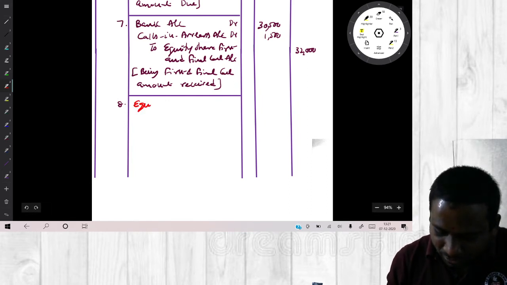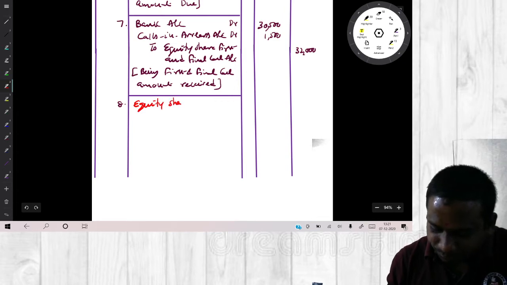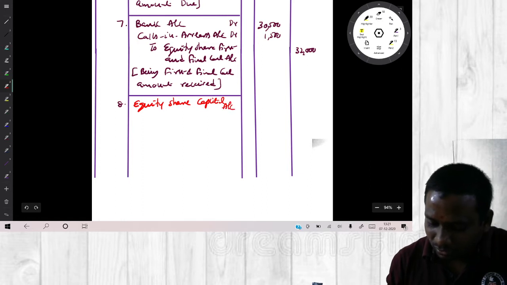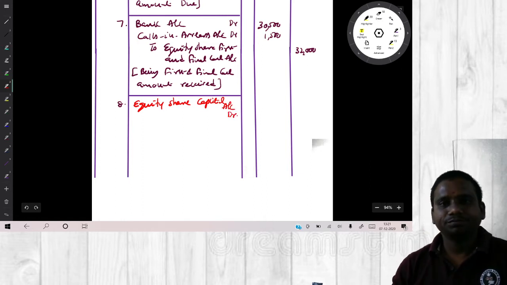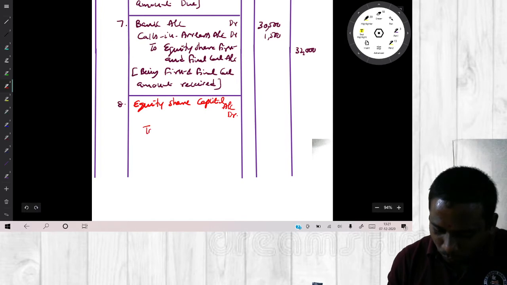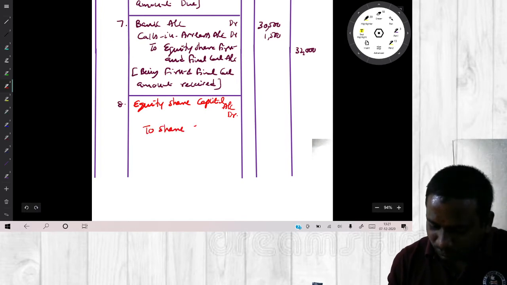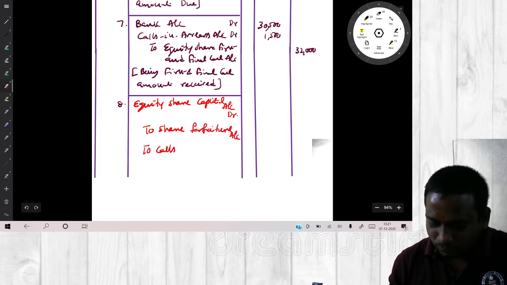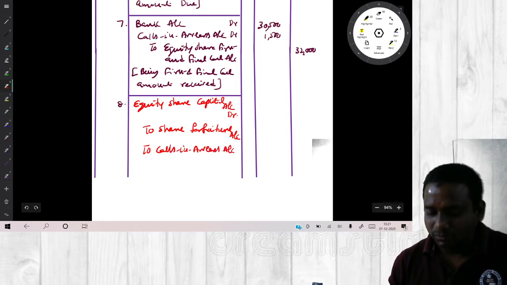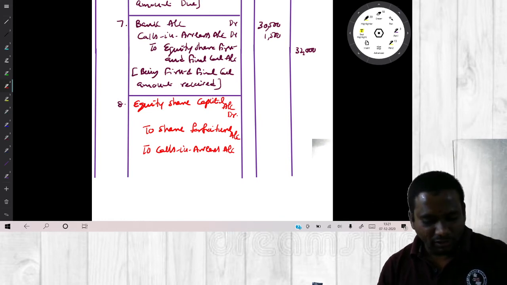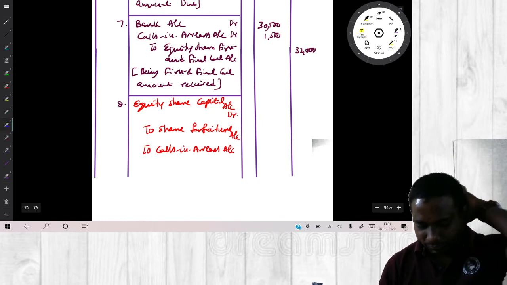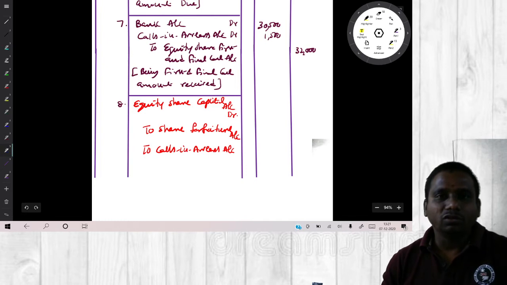Equity share capital account debit to share forfeiture account, to calls in arrears account. Sir, the entry is fine. Then tell me the amounts. Everyone, tell me the amounts.